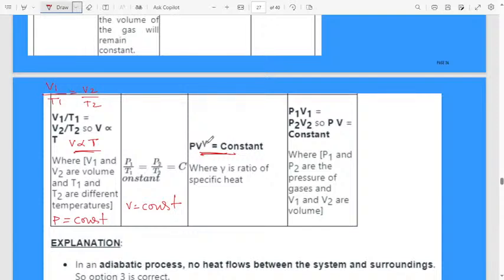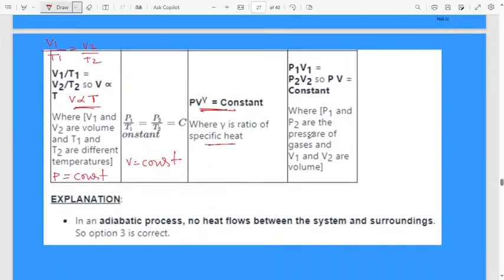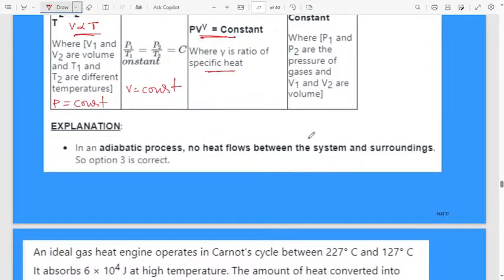In the adiabatic process, it is PV raised to the power of gamma, where gamma is the ratio of specific heats. Isothermal means the temperature remains constant.